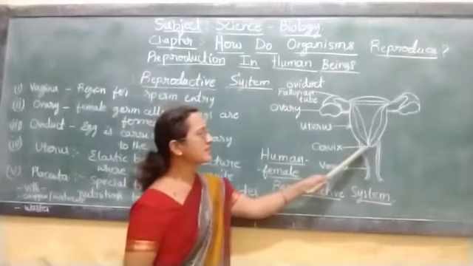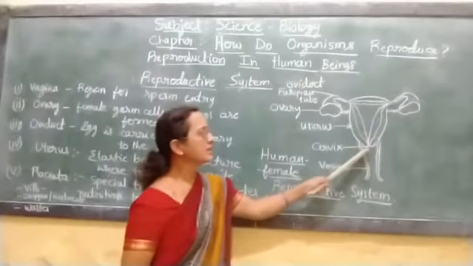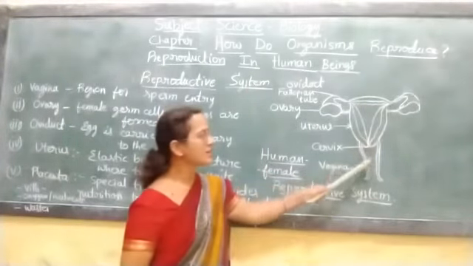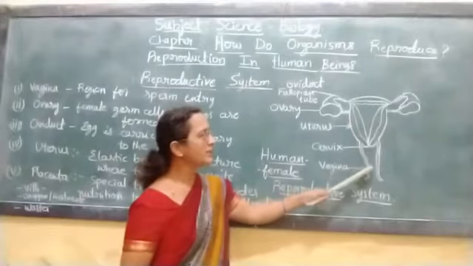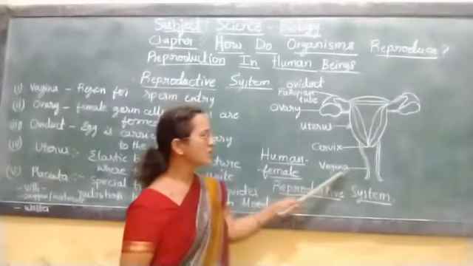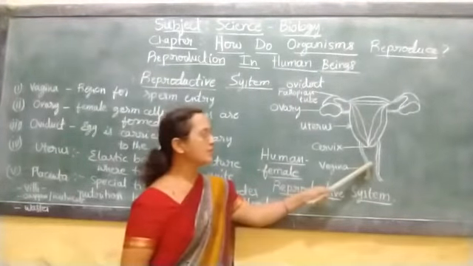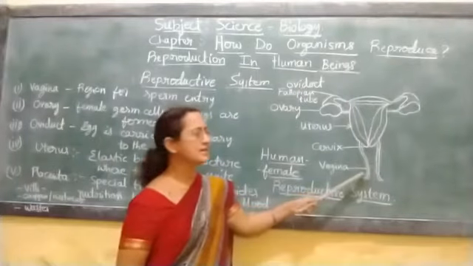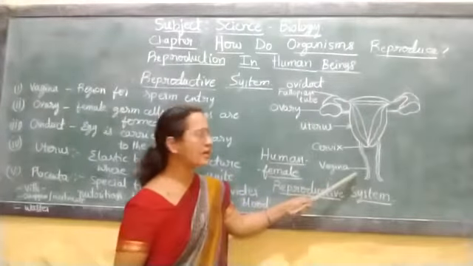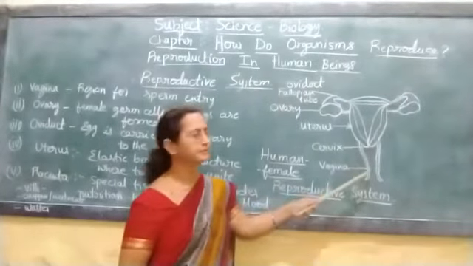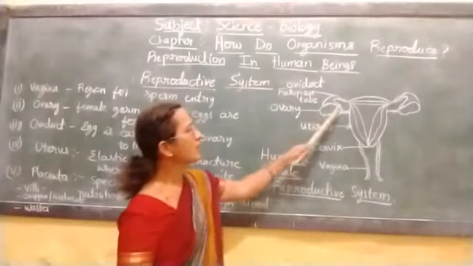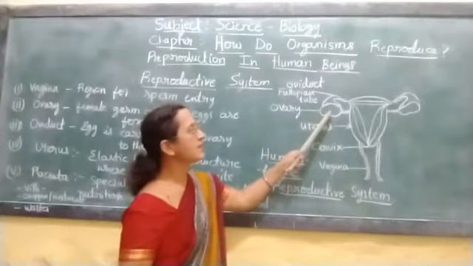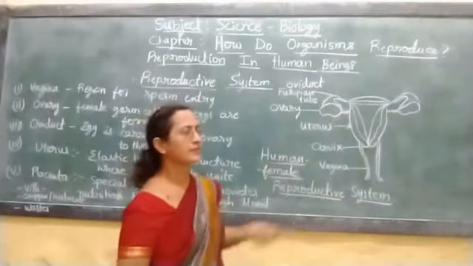See, this is the cervix region. This is the tip of the uterus, where it enters into the vaginal region. So this vagina is the place where the sperms get entry. See, ovaries are the main place where eggs are generated.